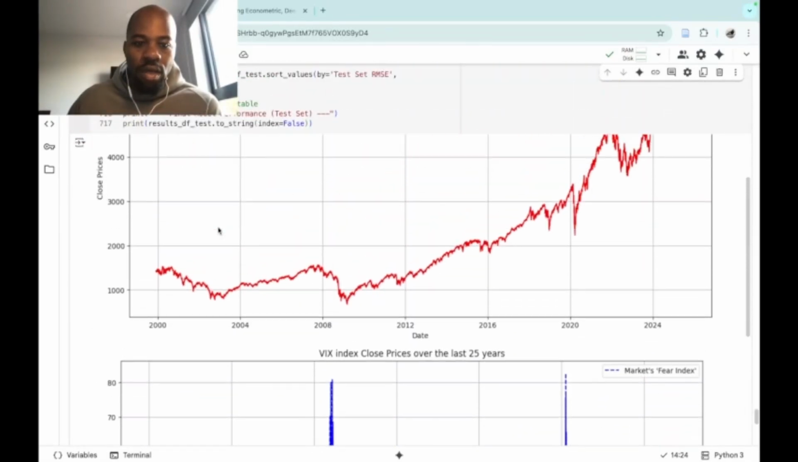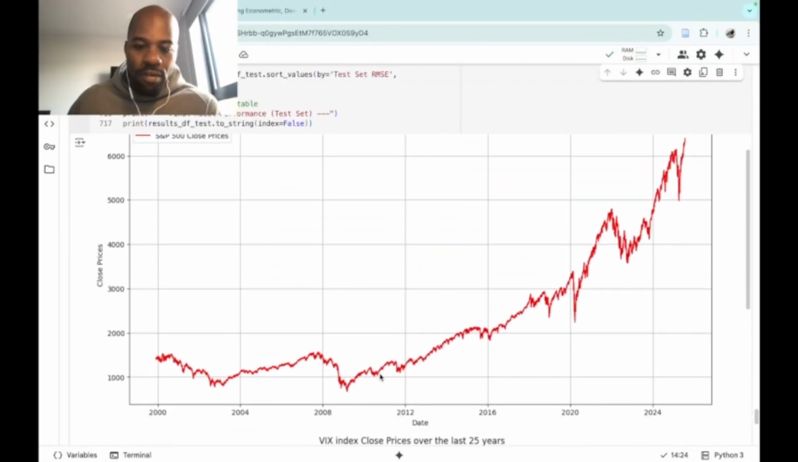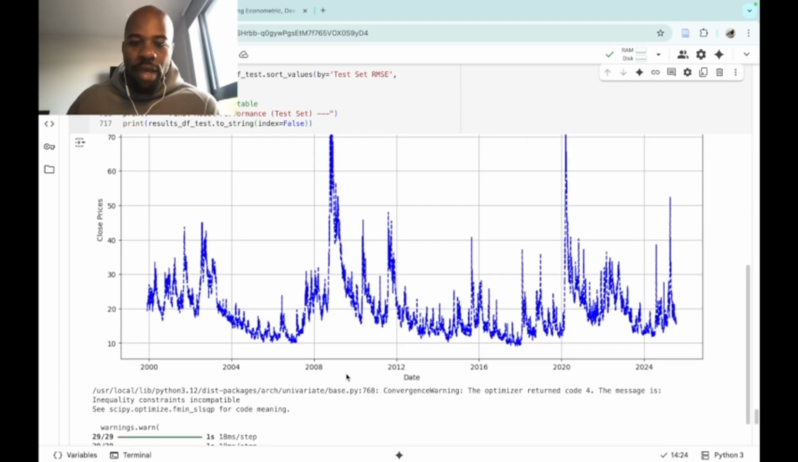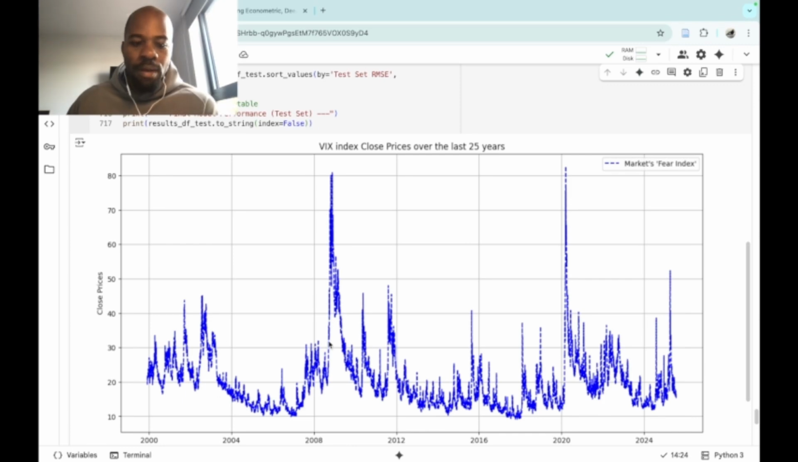So you can see the S&P 500 consistently rising other than the 2008 and the 2020 recessions, and you can see the VIX, which does go up and down a lot, but really shoots up during 2008 and the 2020 pandemic as well.